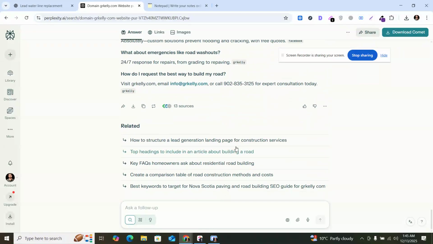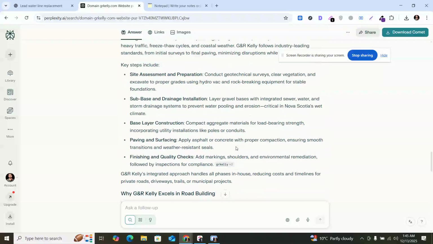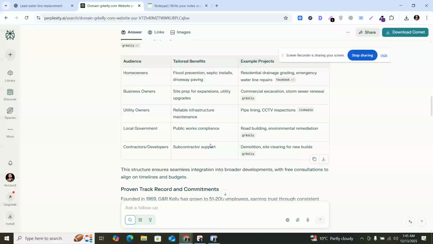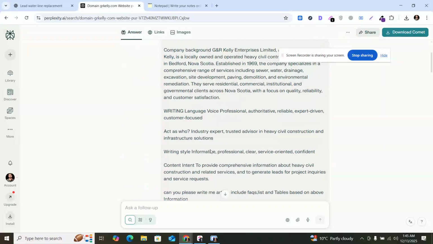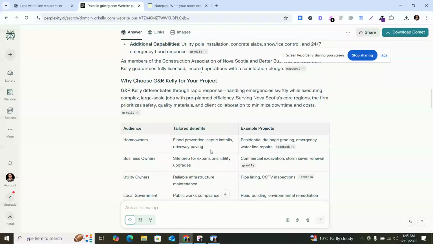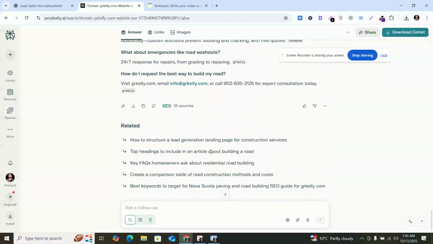So look at this article and that article, because this one is a relevant article, and the above one is a very generic article. This is the difference between a good prompt and a generic prompt. If you give a very generic prompt to anything, it will not write you the best article. Look at this, they are even getting your number, your information, your email and stuff like that. So this is a video on how you can write an article that ranks with Perplexity.